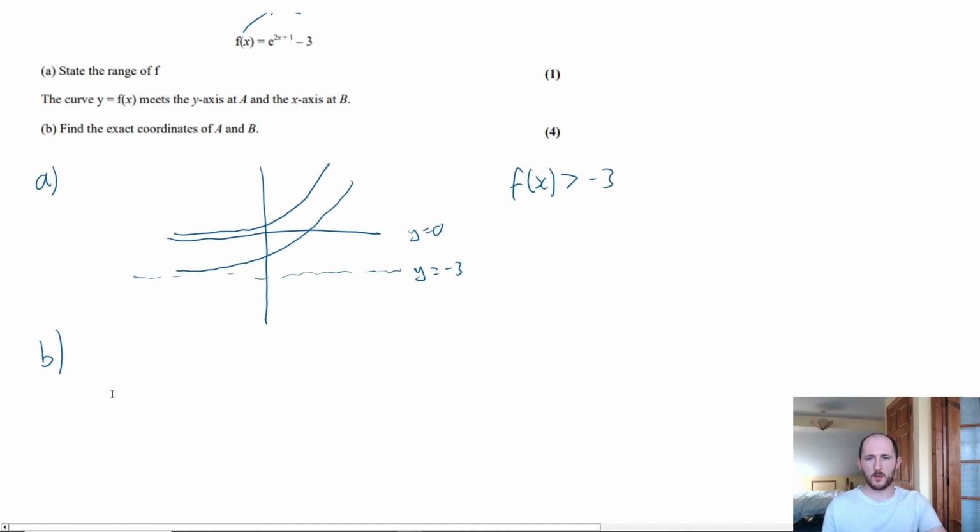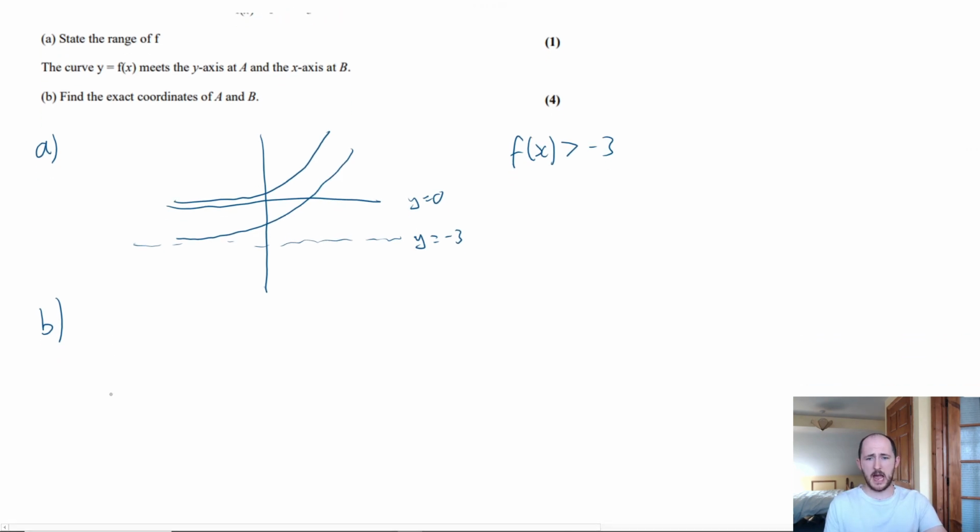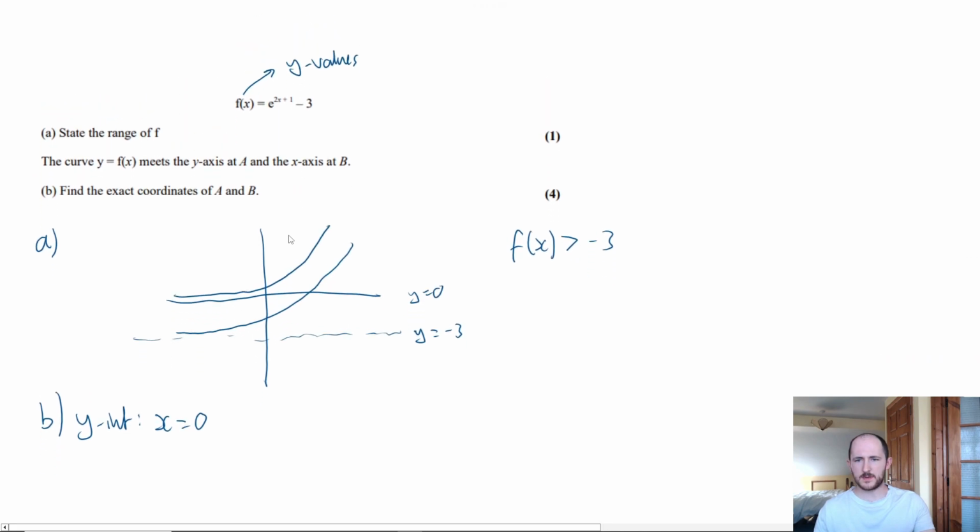So let's start with the y-intercept. How do you work out the y-intercept? Well, all you need to do is sub in x equals 0 into your expression. And if we got our calculator out, that is actually going to be very, very easy for us to do. So x equals 0, let's sub that in.